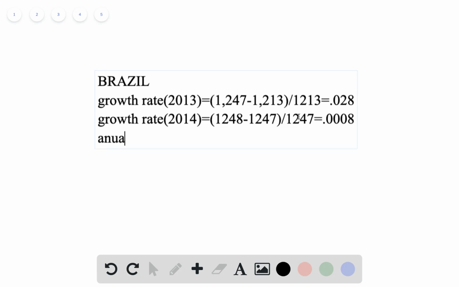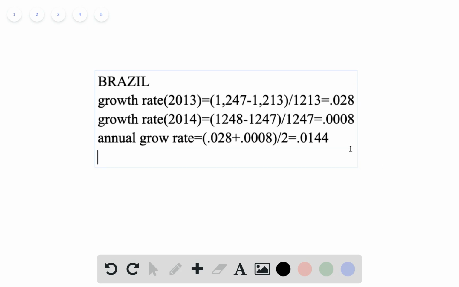And for the annual growth rate, we need to add these two numbers up and divide by 2. That is, we add up 0.028 and 0.0008 divided by 2. If you calculate, it goes 0.0144. So that is the annual growth rate from 2012 to 2014 of Brazil.